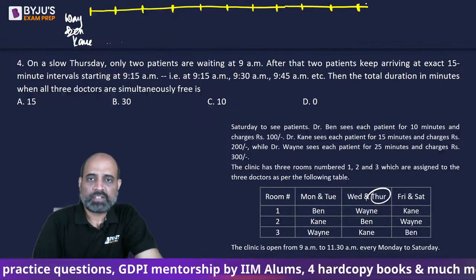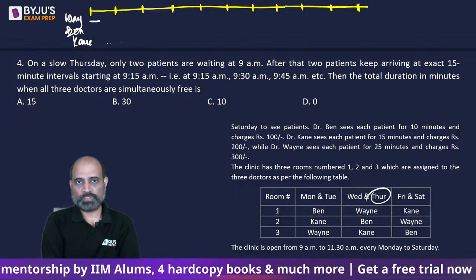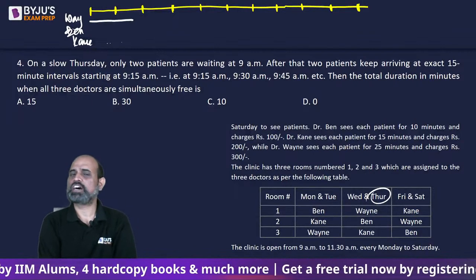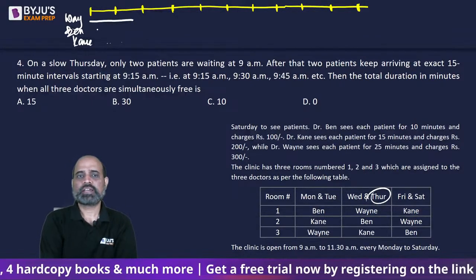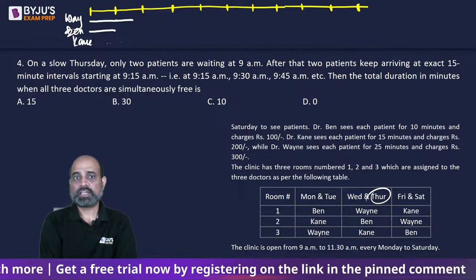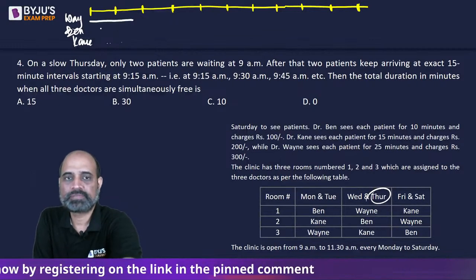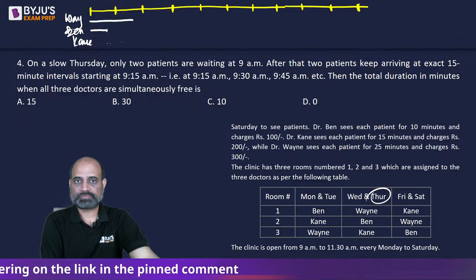Okay, 15 minutes. Each segment denotes 15 minutes. So if we talk about Dr. Wayne, he is going to be there for almost half an hour, 5 minutes come. And Dr. Ben is going to be there for 10 minutes. Dr. Kane is free. Then 2 patients arrive. He's going to be there for 10 minutes. No? So 10 minutes kuch aisa hoga.